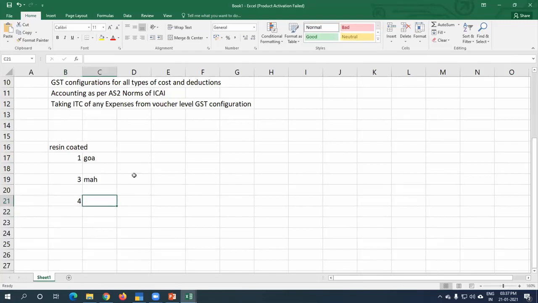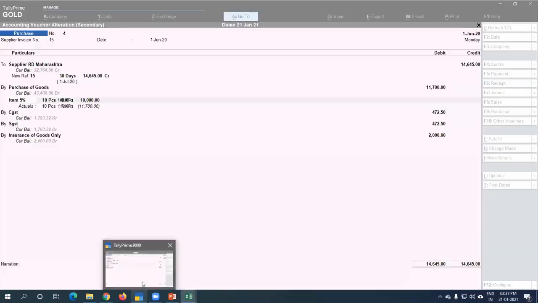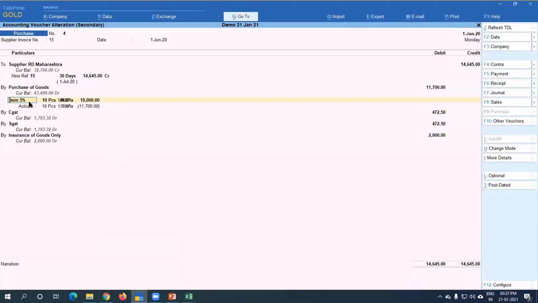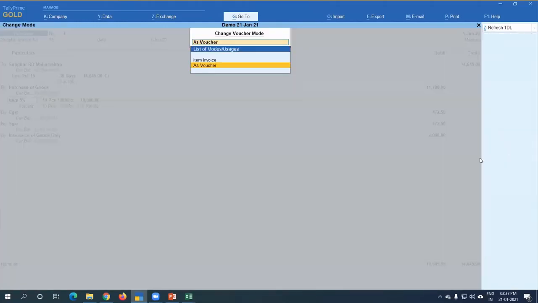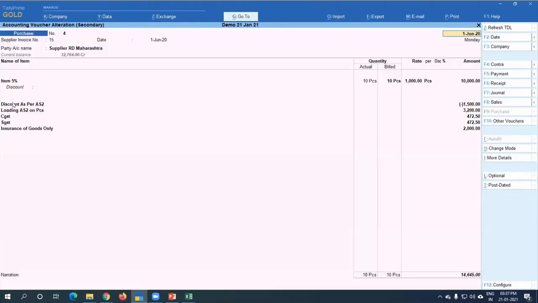If I am working as a normal accountant, I will put only 1 rupee as my purchase cost, and 3 rupees for transportation in my indirect expenses. We have to attribute these 3 rupees to the 1 rupee, because my costing should be perfect as per chartered accountants' rules. So I am doing this from my system. Check the system, what I have done. I am just changing my mode to the invoice mode, and see the setting I have done.